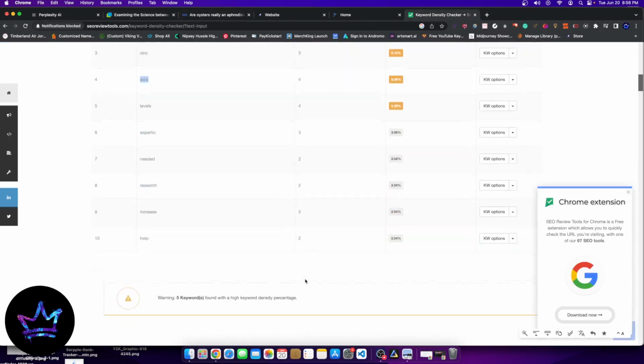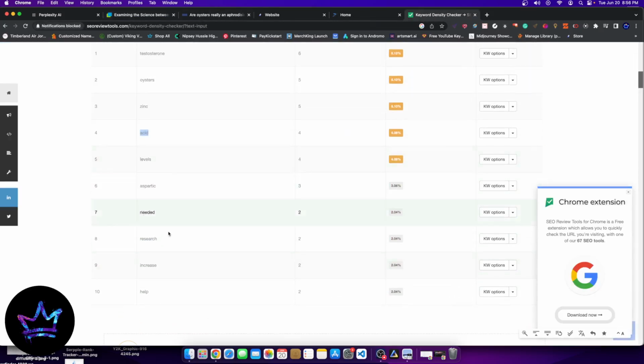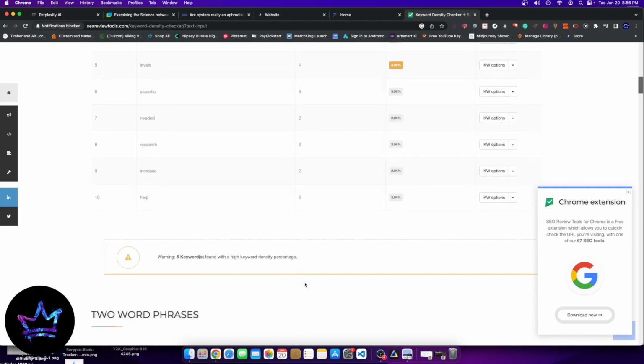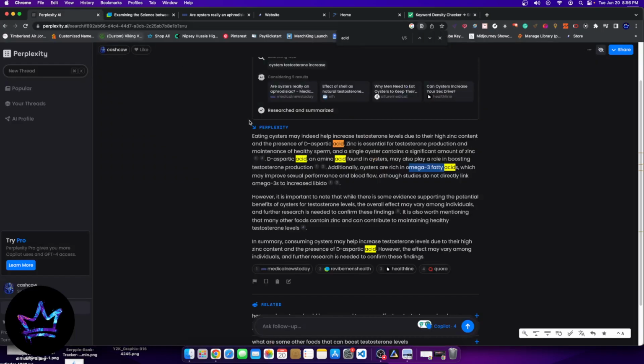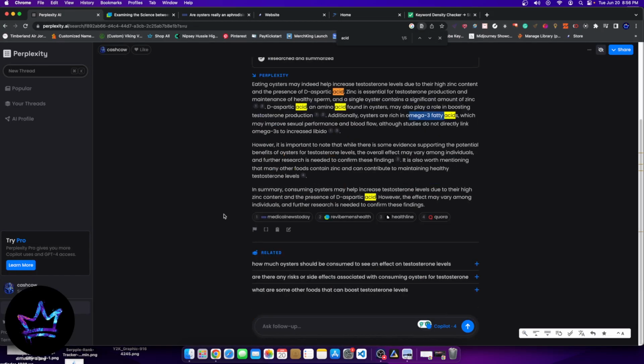And this is like a little cheat code, so you can kind of see the different keywords that might be associated. Certain words, obviously, I would negate, like the word needed or research or something like that, because that's obvious. But there are certain keywords, right, that could really help us, like zinc, oysters, etc. So those are kind of associated with that. And I would always look into the result that it provides. So this is not only what Perplexity AI is, but how you can use it specifically for blogging.